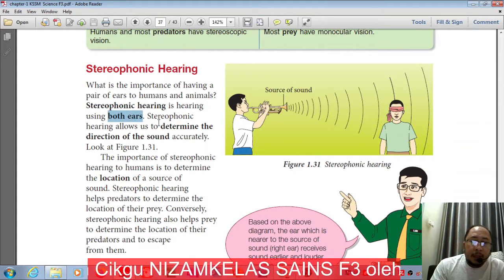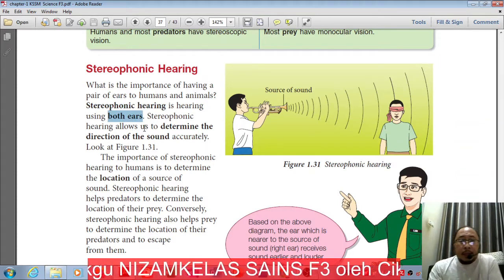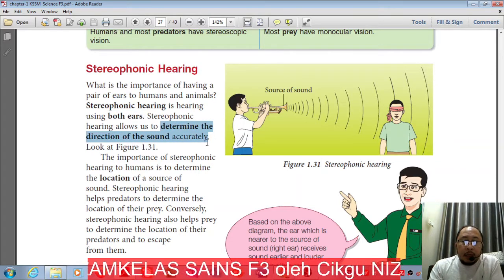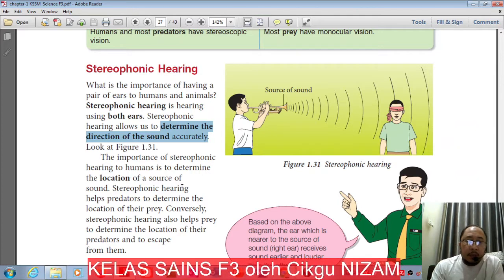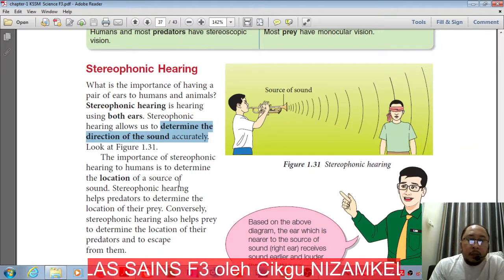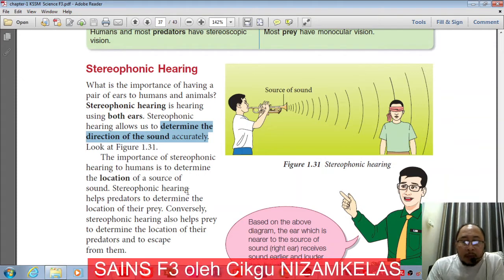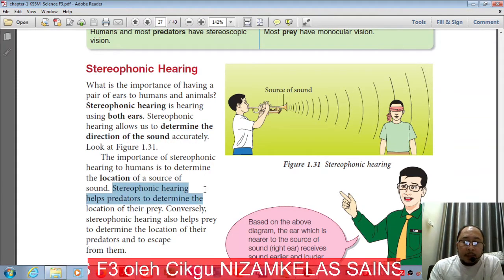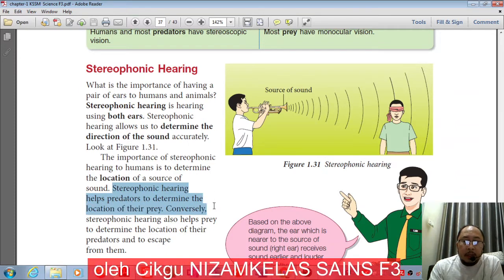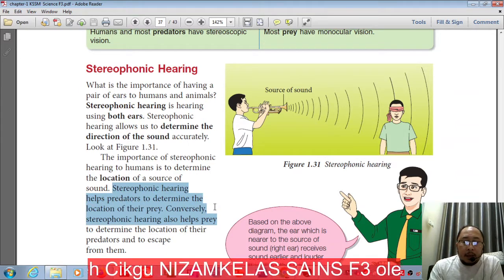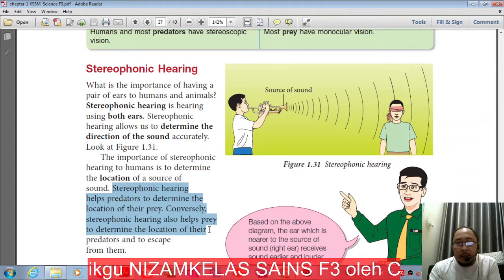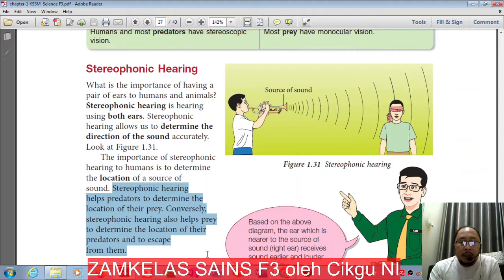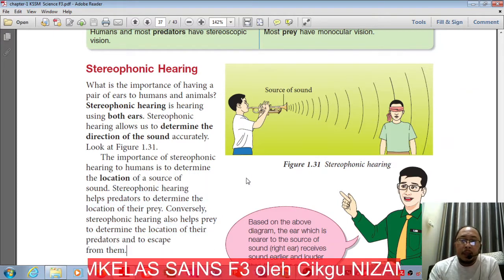Stereophonic hearing allows us to determine the direction of sound accurately, so we can locate the source of the sound. It helps predators to determine the location of their prey, and conversely, it also helps prey to determine the location of their predators and escape from them.